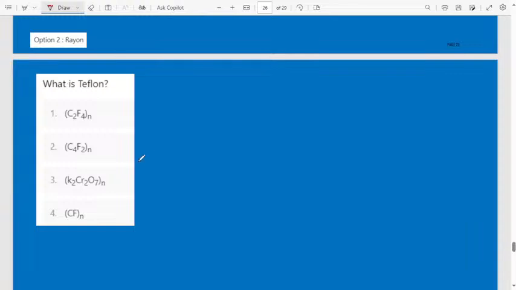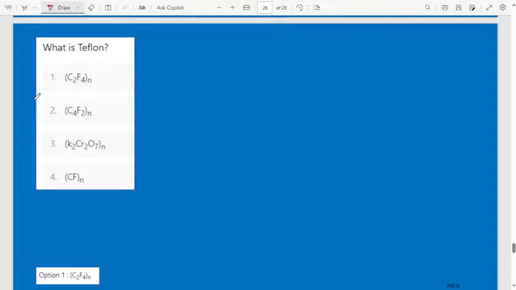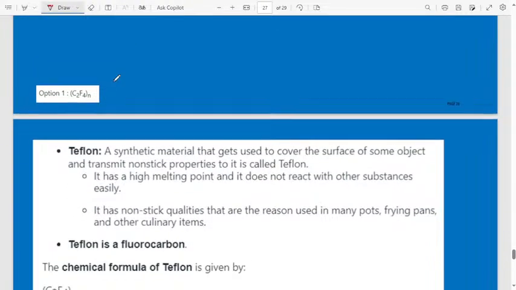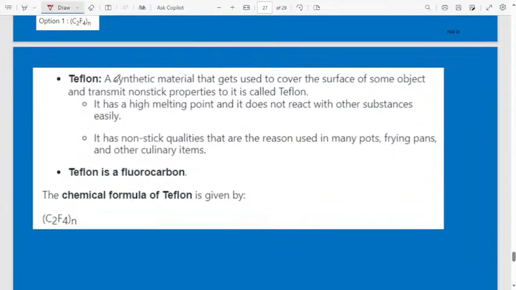What is Teflon? Out of four options, what is the formula of Teflon? Option 1, C2F4N. That is the formula of Teflon. Remember. What is meant by Teflon? Teflon is a synthetic material used to cover the surface of some objects and give them non-stick properties. We use Teflon to cover some objects, and then it gives a non-sticky appearance.